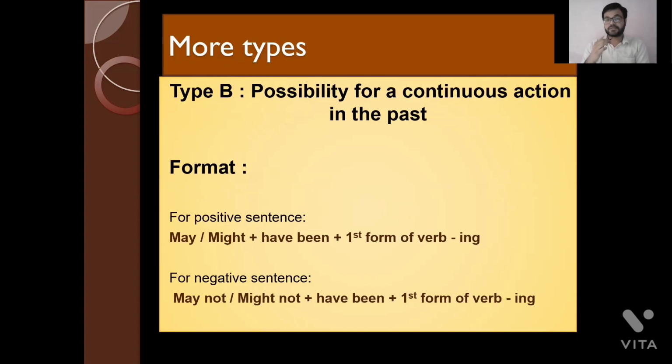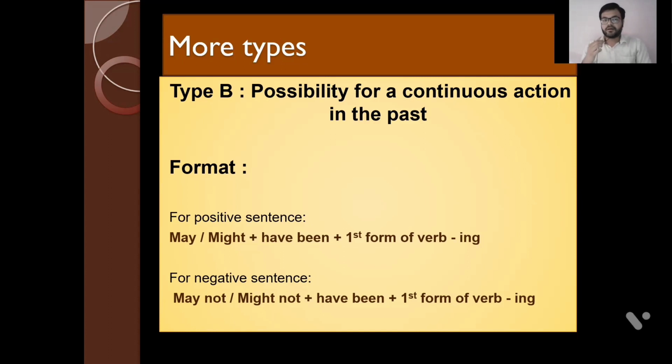Fine. So now talking about more types. In what conditions more can we use may have and might have. So guys, this is type B. Whenever you're talking about a possibility for a continuous action in the past, in type A we had seen the possibility when the action was finished already in the past. But here we are predicting a possibility when the action is happening. It's a continuous action. So here the format will be like this.